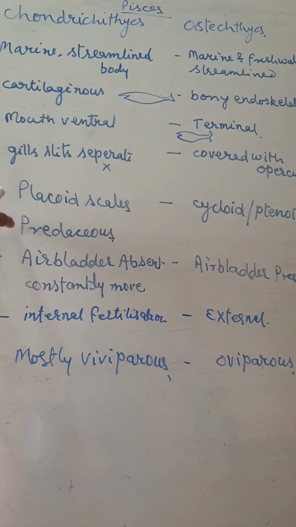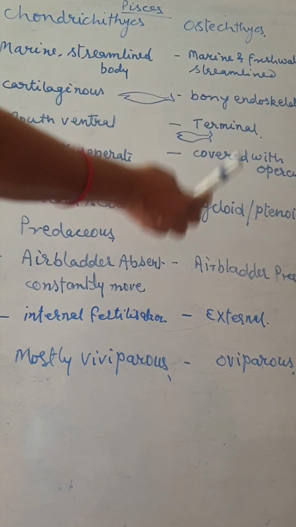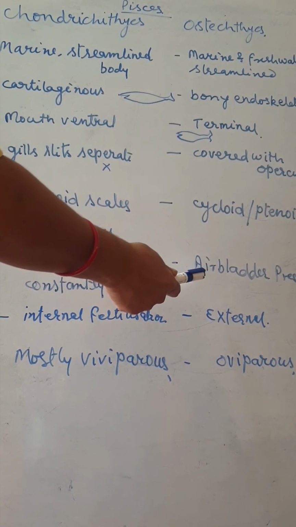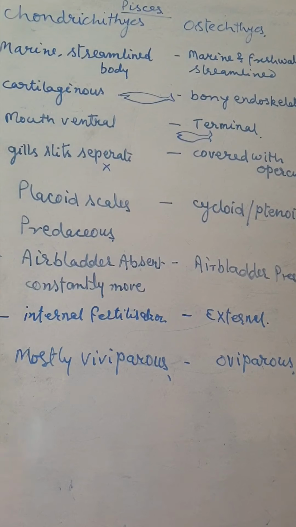Chondrichthyes are predaceous; they kill or chase the prey. They do not have an air bladder, the part that helps in buoyancy or swimming. So due to not having an air bladder, they have to move constantly to avoid sinking. Osteichthyes have an air bladder, so they do not need to move always, because the air bladder provides buoyancy.